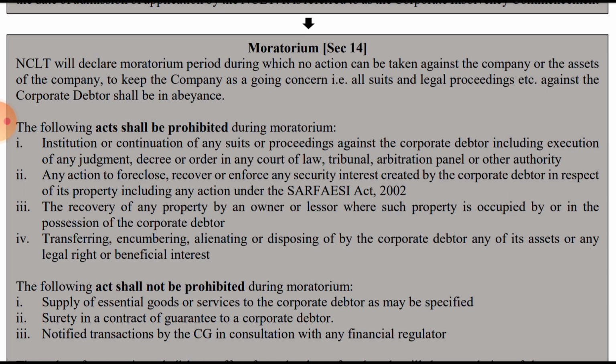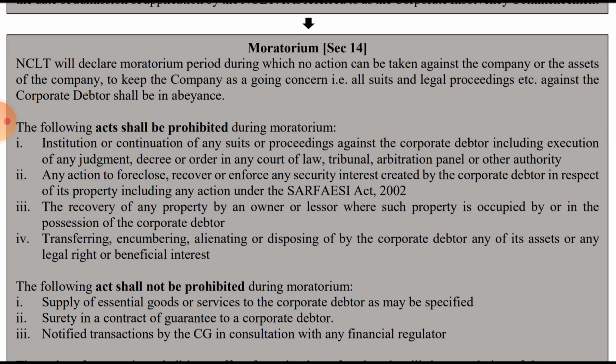To institute, that is to begin, or continue any existing suit, there will be a stay on that as well.